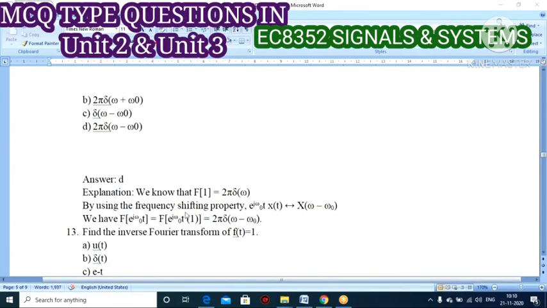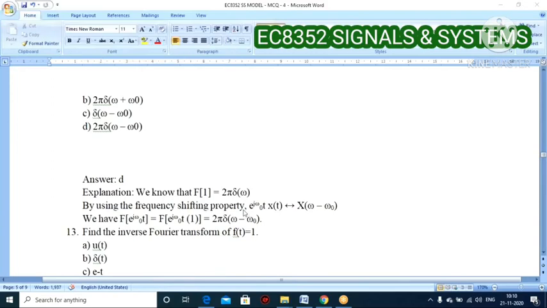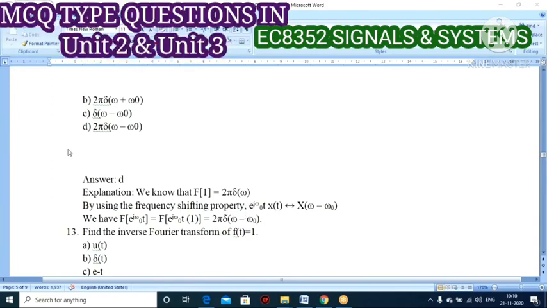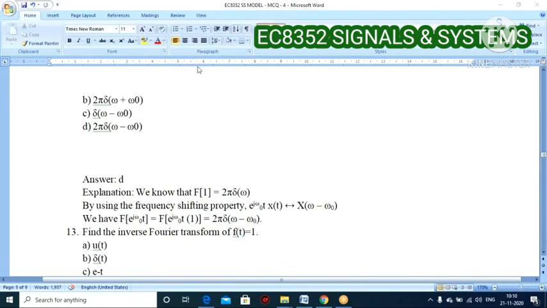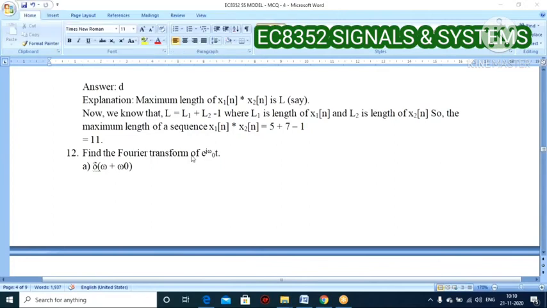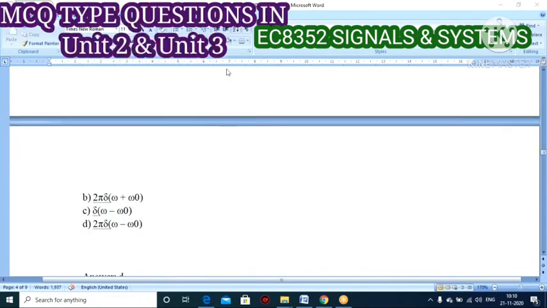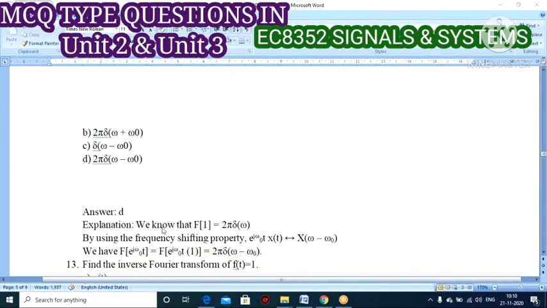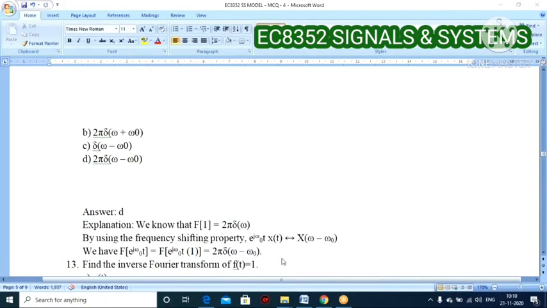Frequency shifting property. When I take the frequency shifting property of the Fourier transform, you know this formula. Only the notation will be changing here, but the concept is the same. Here e to the power of j omega naught t is given. When you take the Fourier transform of this one, the answer is 2 pi times del of omega minus omega naught. Frequency shifting.